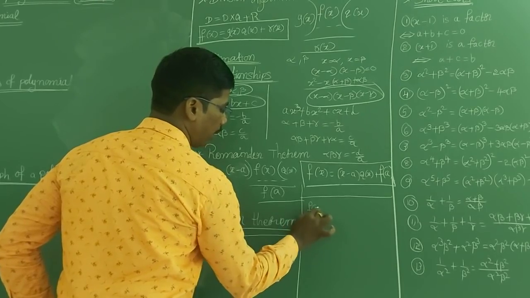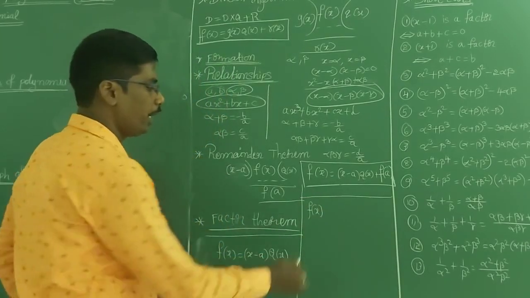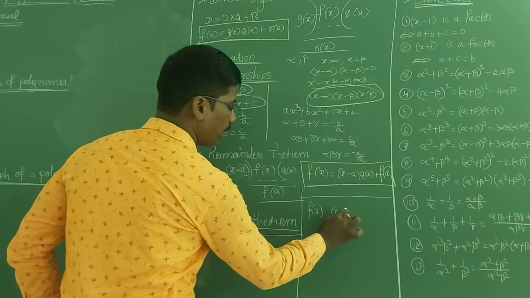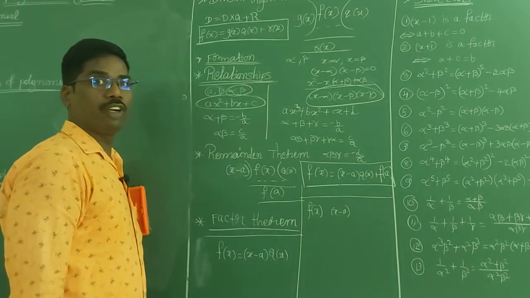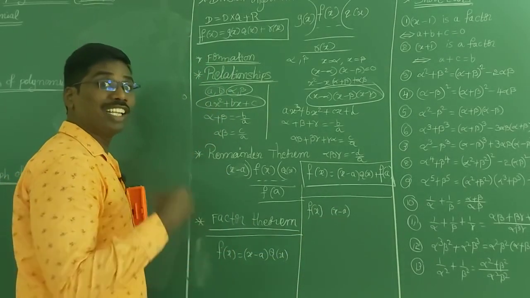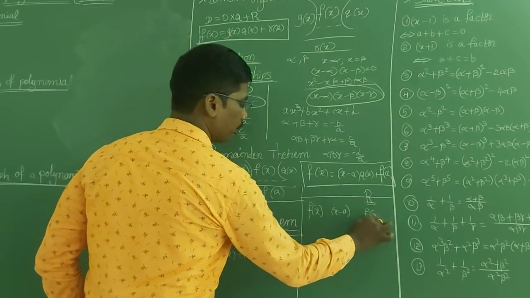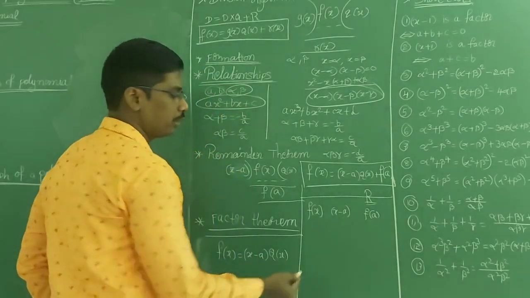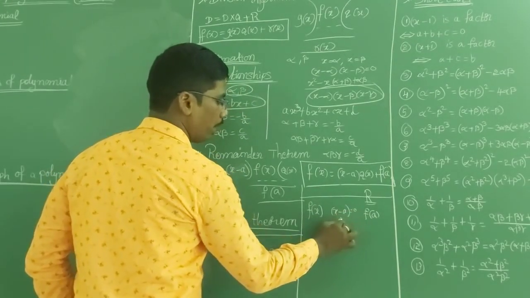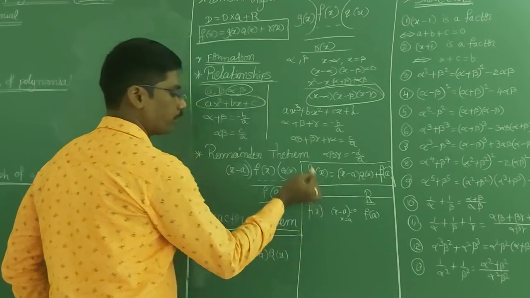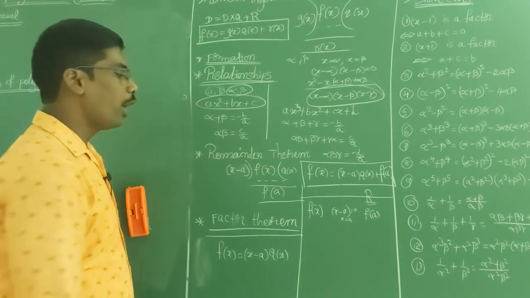If f of x is a polynomial, and it is divided by x minus a completely, then the remainder is f of a. How do you get it? x minus a is equal to 0, so x is equal to a; substitute this x value here, then we will get the remainder f of a.